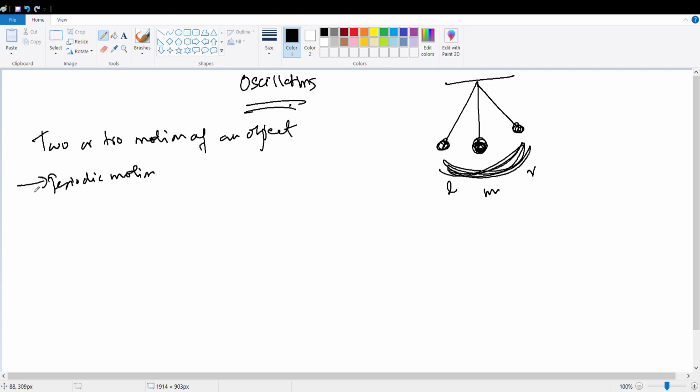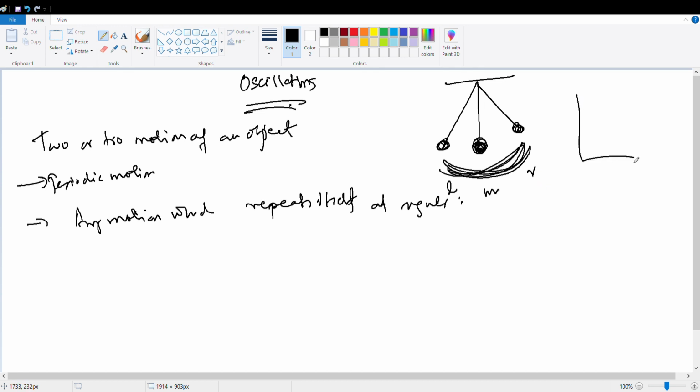What is periodic motion? Any motion which repeats itself at regular intervals of time. Take the example of big old clocks, vintage clocks. Have you seen them? They will have one pendulum. The pendulum will oscillate to and fro, up, right, left, at a regular interval of time. Each swing is 1 second. So this is a periodic motion.